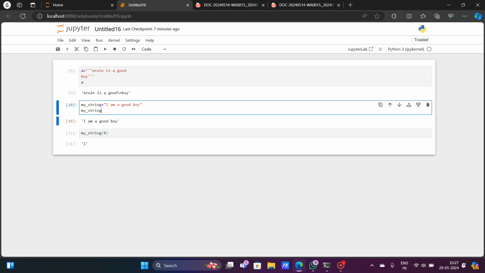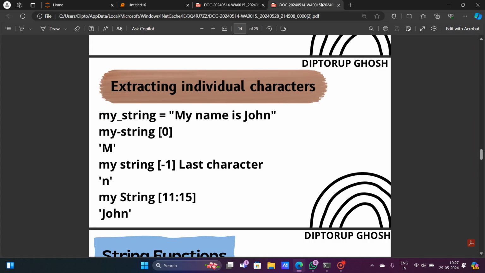Obviously, so if I want to extract this boy from this sentence, then what is the index of this boy? Now the index of boy is from 1 2 3 4 5 6 7 8 9 10 11 12, and B is starting from 13. Let me show it again. Probably 1 2 3 4 5 6 7 8 9 10 11 12, yes, 13, and it goes up to 15. So if I give 13 to 15,